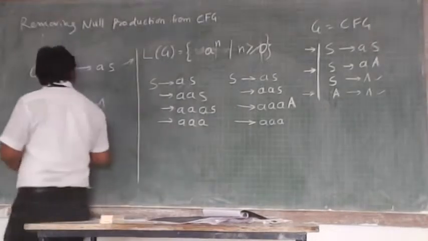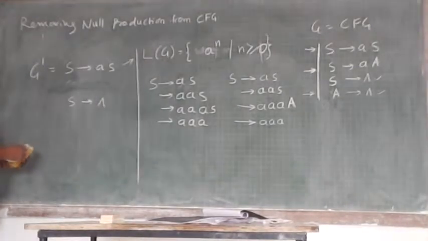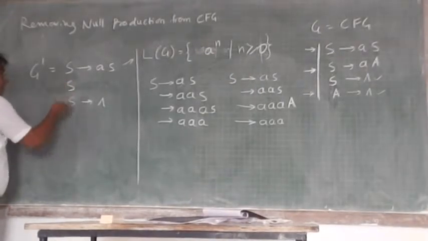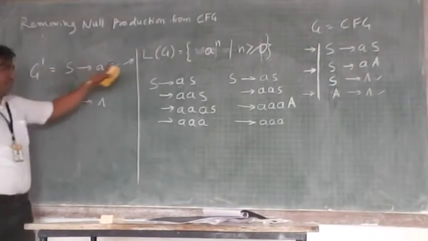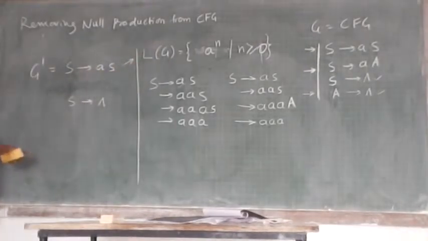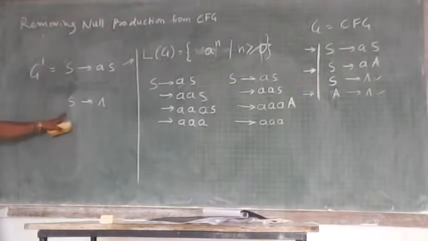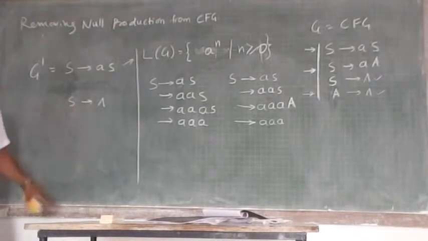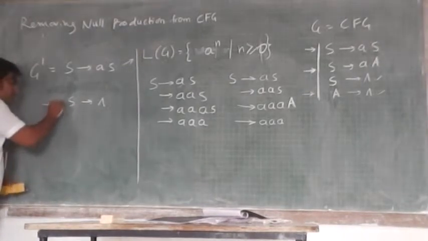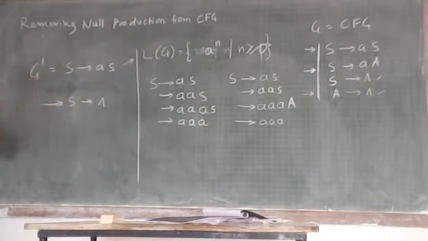Here I am not finding any difference, whether including this or removing that. So this particular G dash generates the same language LG. But here I have removed the symbol A null production. There is no such null production now. Can I remove this null production? One null production I have removed, A implies null. Is it possible to remove one more null, that is S implies null?